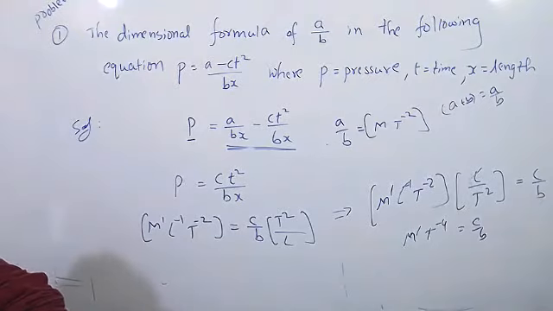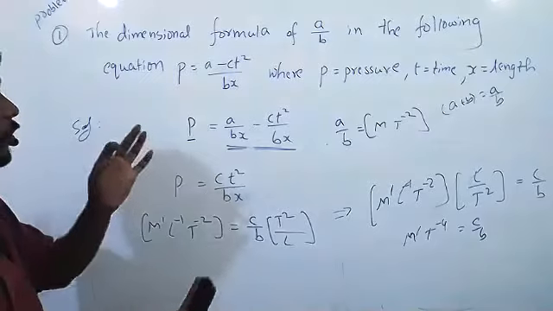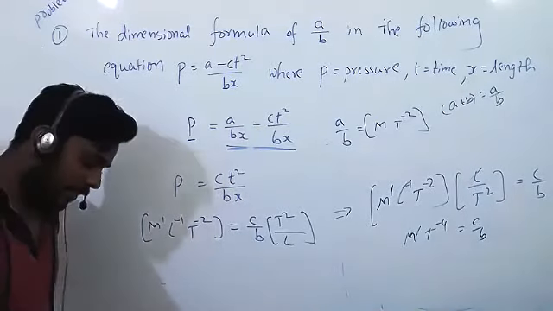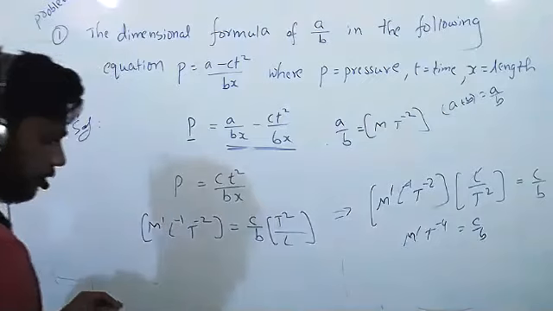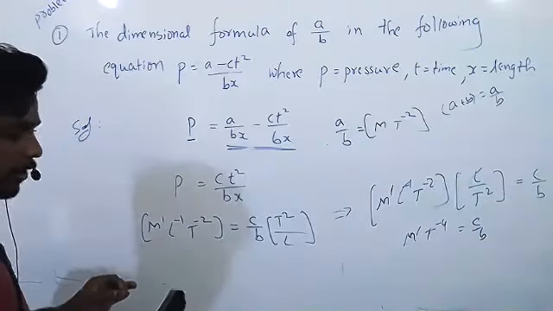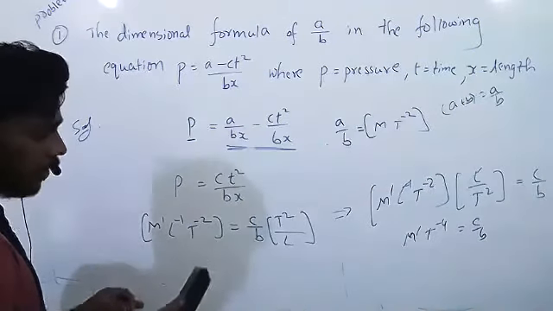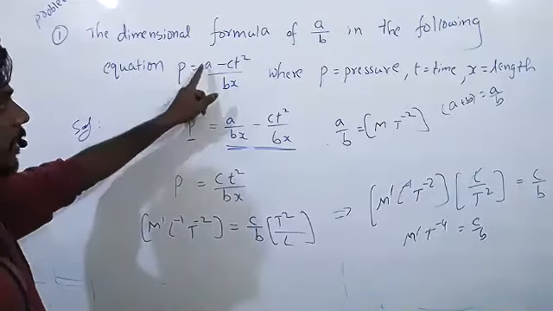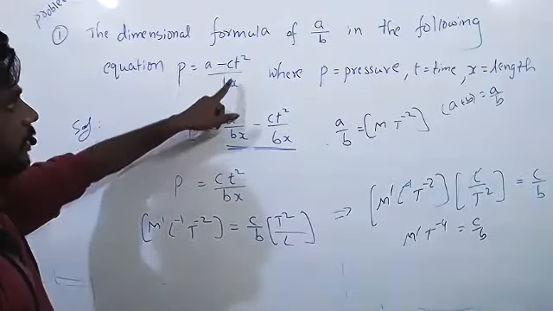Any doubt now? No, sir. So you should remember the principle of homogeneity. It states that only similar dimensional quantities we can add, subtract or equate. Based on that method, I calculated. Again here A by BX I wrote, C T square by BX.